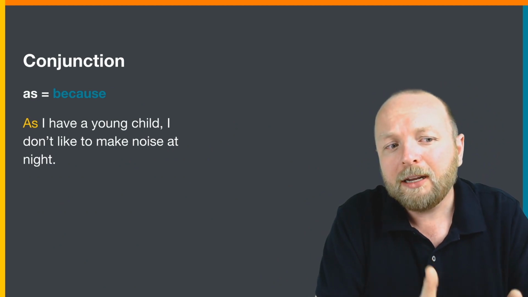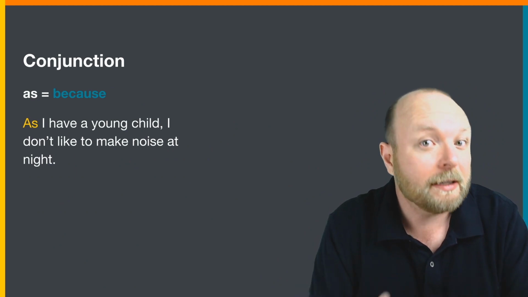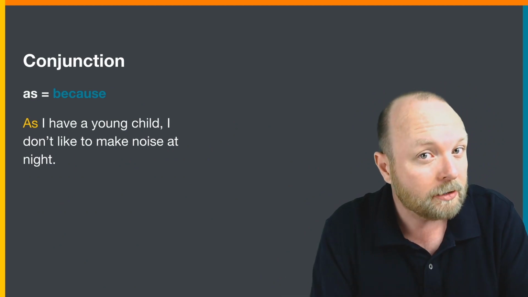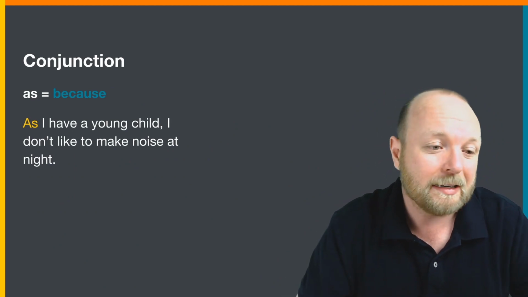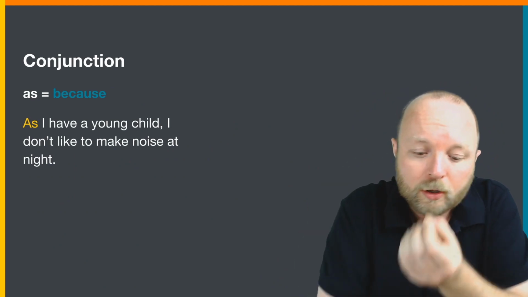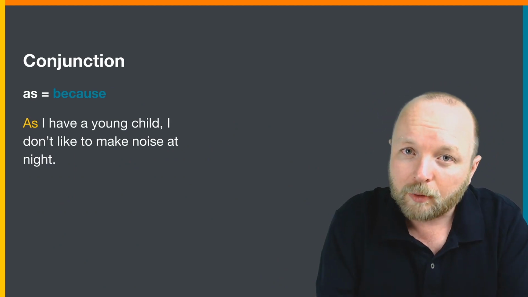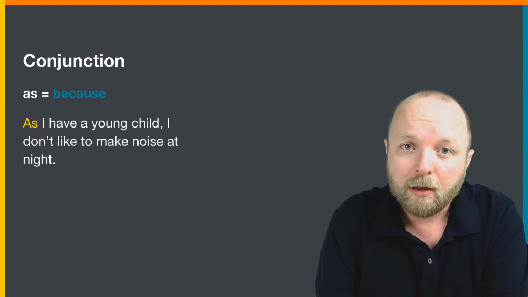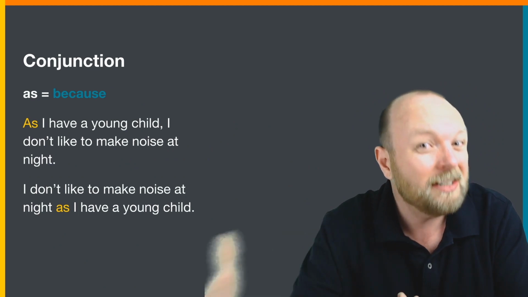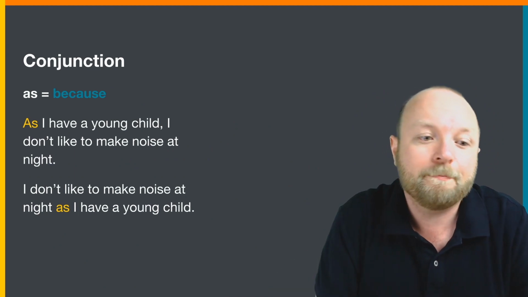And by the way, this meaning of "as" is totally the same as "since." We can use "since" for this same meaning. "Since I have a young child, I don't like to make noise at night." Remember, there are two ways you can use this conjunction, right? The different order. So here we have "as" at the beginning of the sentence with a comma: "As I have a young child," comma. But what's another way to say that? Well, "I don't like to make noise at night because, as I have a young child, since I have a young child," totally the same.